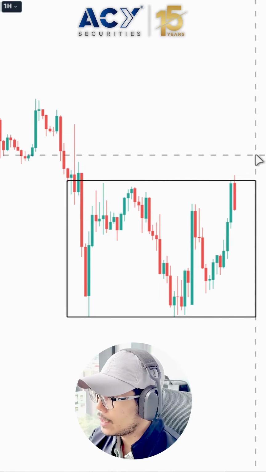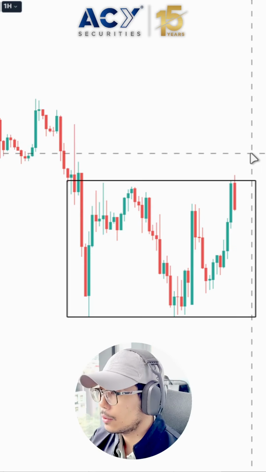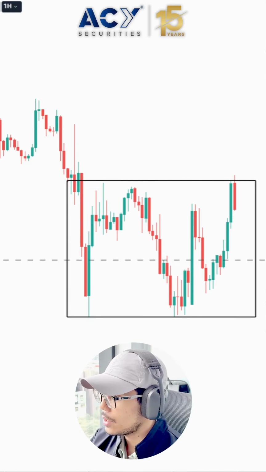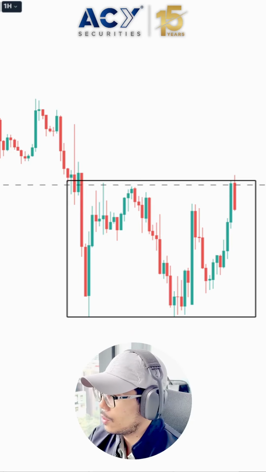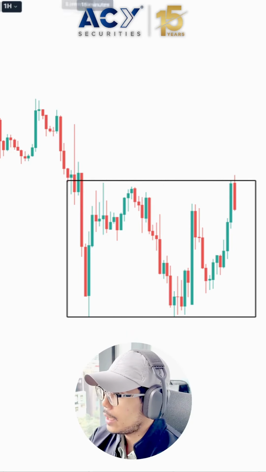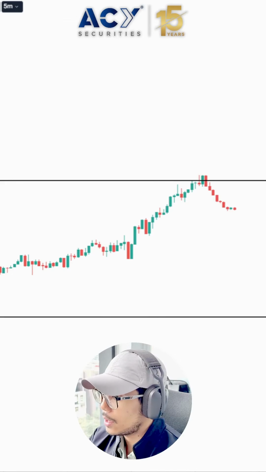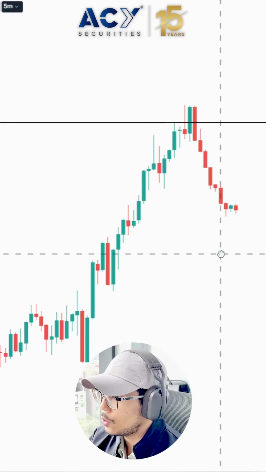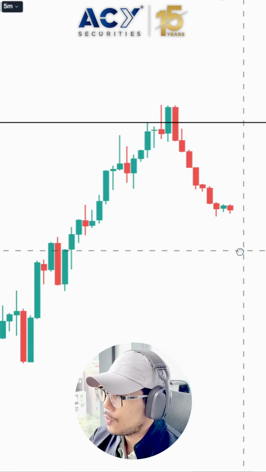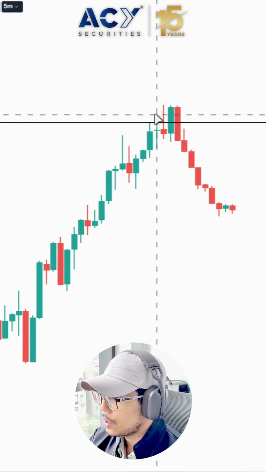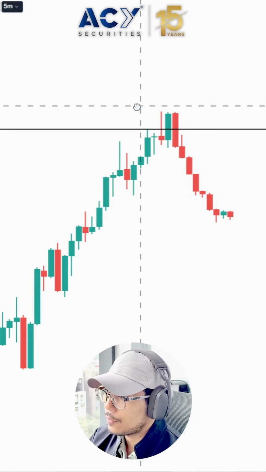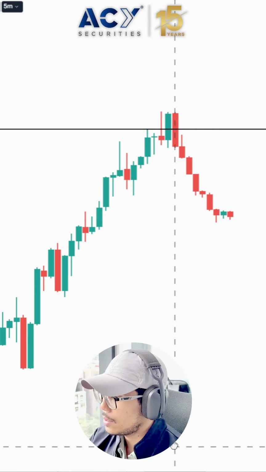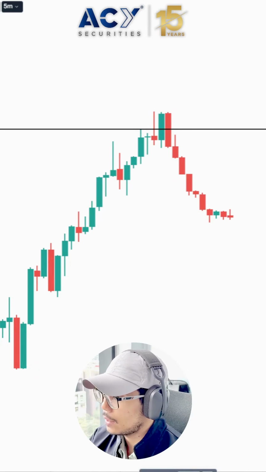Then once price does not break or does not have any follow through on those highs and lows, whether it's gonna go on a breakout or a fake out, I'd like to go down to the lower time frames like the 5-minute time frame and look for structures where I could look for opportunities for either long or short. In this case, we're still not clear if we're gonna go on a breakout or a fake out, but let's see what price is gonna do in the next few candles.